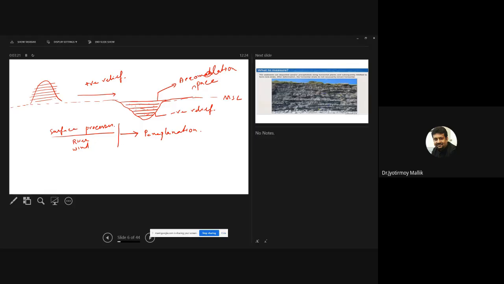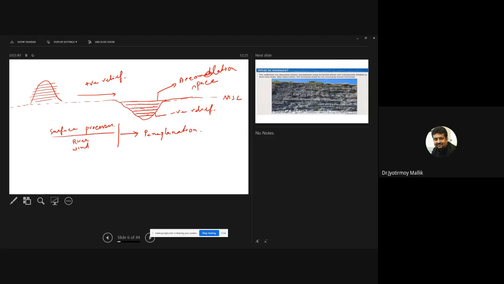So a rock layer cannot be deposited unless you have a negative relief. That is where a basin will form, and that is where the rock sequence will develop.